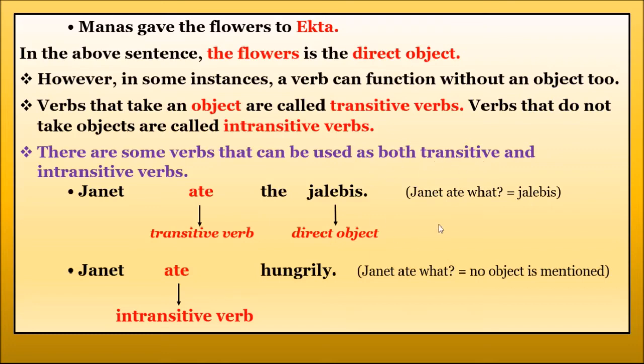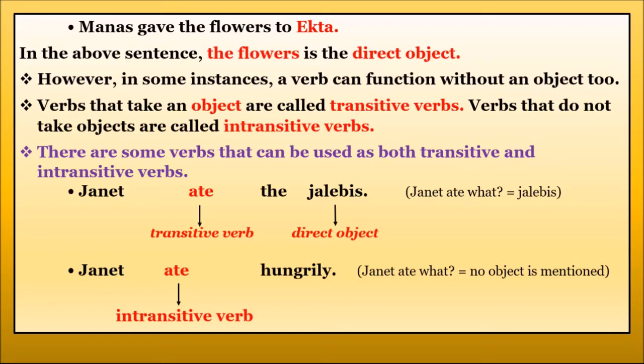Let us talk about the transitive verb first. So first, what are transitive verbs? Transitive verbs are action verbs. They are the action verbs that have an object to receive that action. Transitive verb means a verb which has an object to receive an action. And the direct object receives the action of the verb.